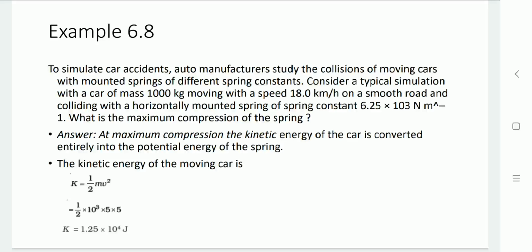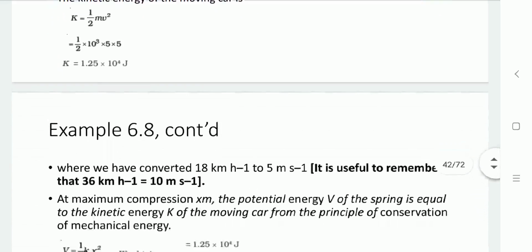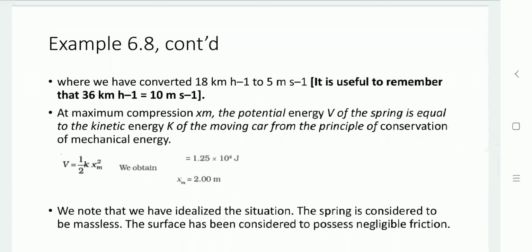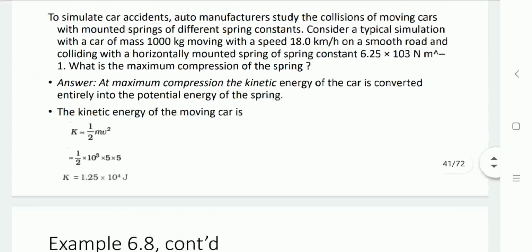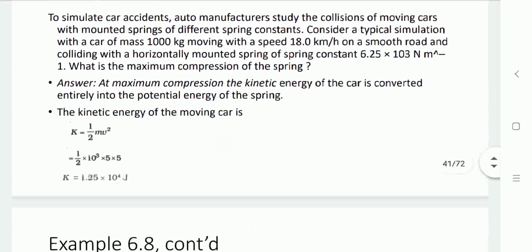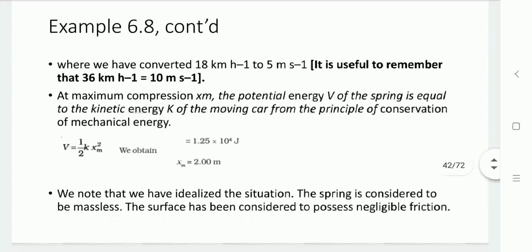Now 18 kilometer per hour is converted to 5 meter per second. So this 5 value we have substituted for v, that is 5 meter per second, converted from 18 kilometer per hour.